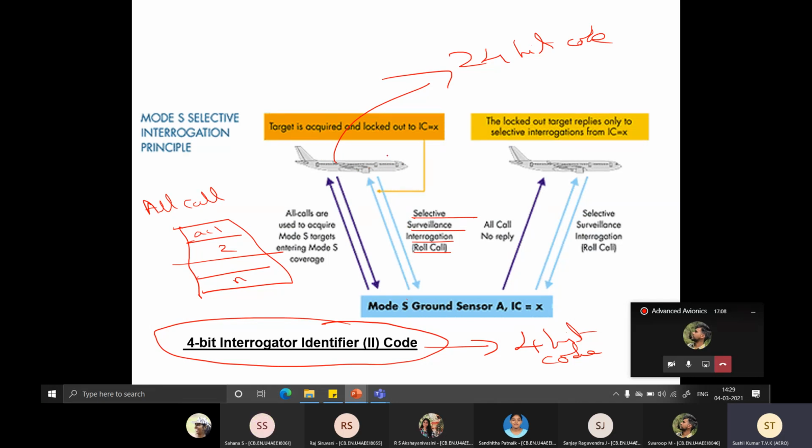But during the time, if the aircraft is getting some other identifier code, then it can reply, but not to the same identifier code. That explanation is slightly vague, but that's what is available in the literature. But assuming that there are no other radar stations, and there are thousands of aircraft, there will be thousands of such selective calls, and the display will be made sequentially.